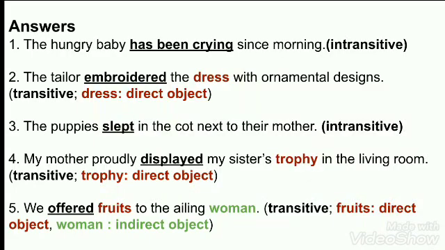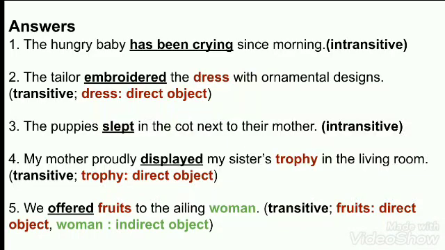See children, in the beginning of this exercise only, I have explained to you that first we need to identify the verb from the given sentence, and then we have to identify it as a transitive or intransitive verb. If we have identified that particular verb as transitive, then we have to identify the object given in the sentence as a direct or indirect object.